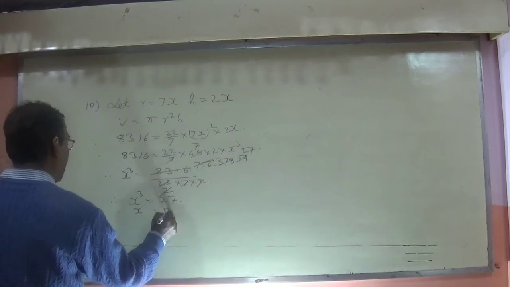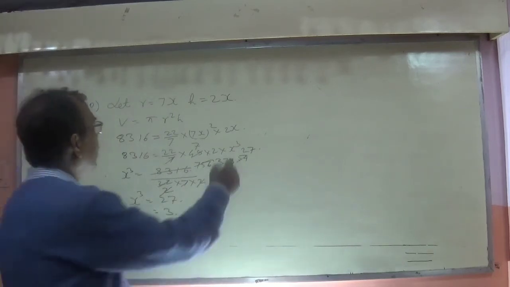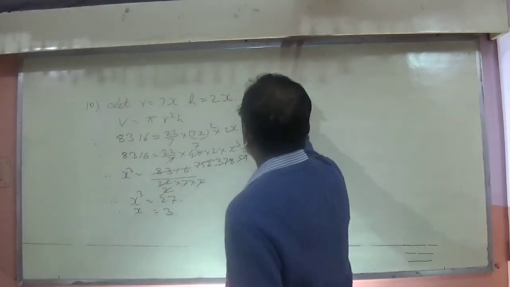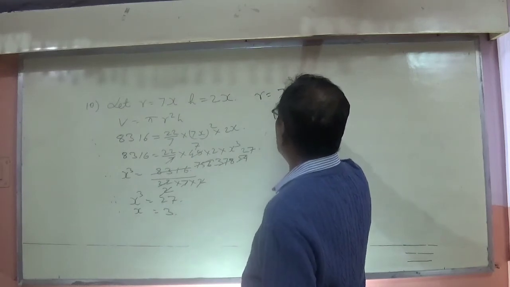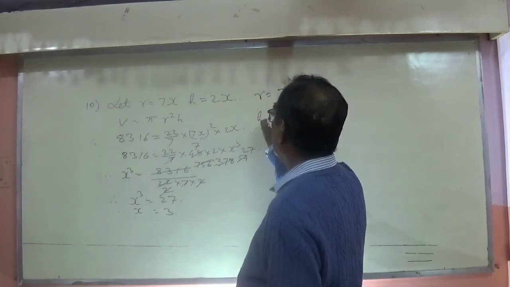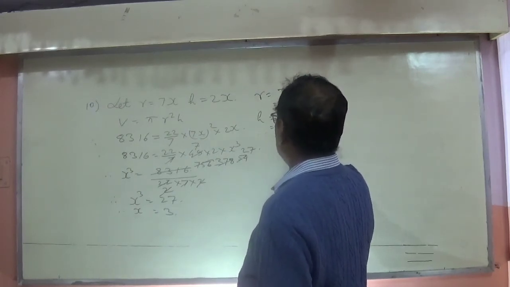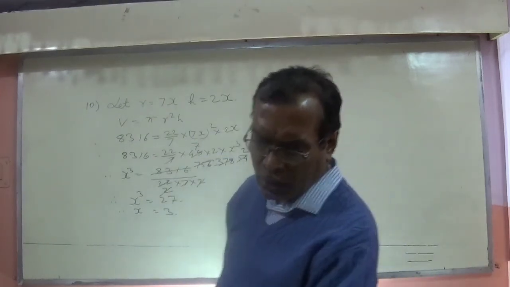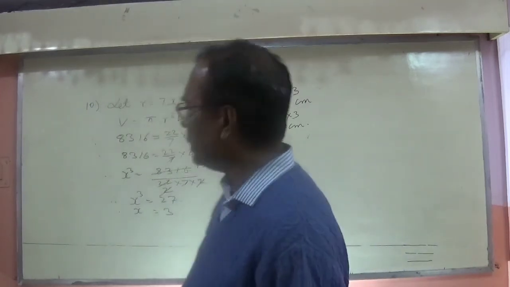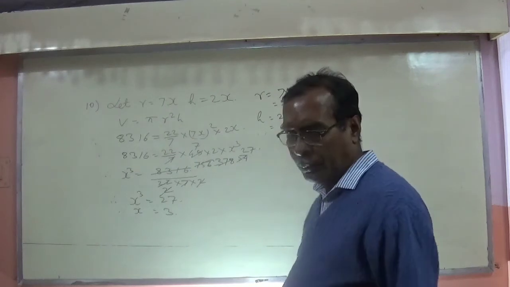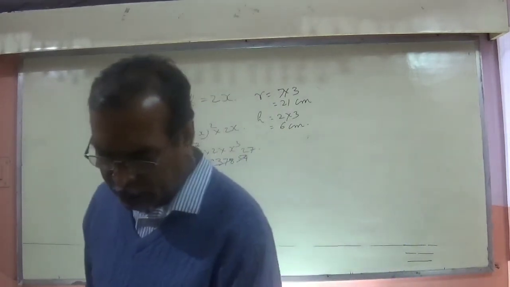So therefore radius we are getting as 7 into 3, which is equal to 21 centimeter, and the height is equal to 2 into 3, which is equal to 6 centimeter. Because 8316 is the volume given in centimeter, the unit is centimeter. Then afterward, what are they asking?